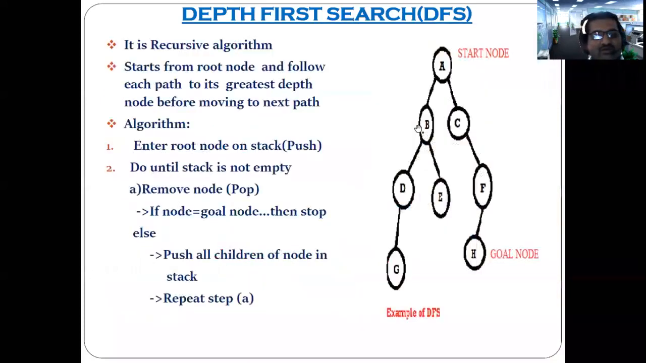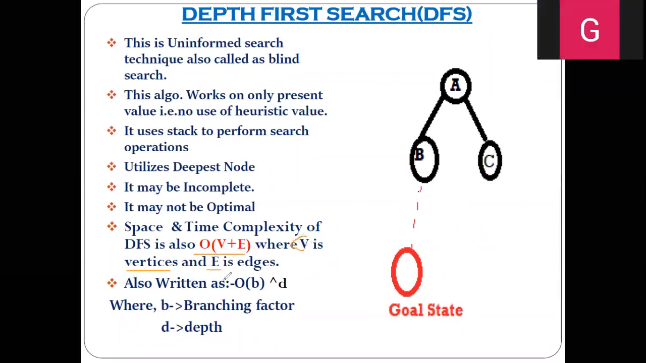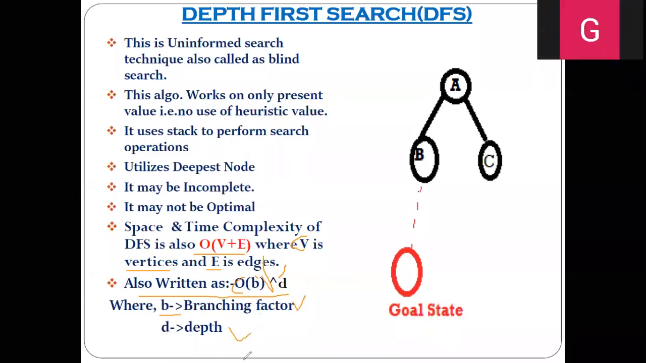Then come to the point of complexity. Here the complexity in case of DFS is represented as Big O of V plus E, where V is your vertices and E is the edges, which can also be written in another simplified form, Big O of b raised to d. b is the branching factor and d is the depth. What do you mean by the branching factor?